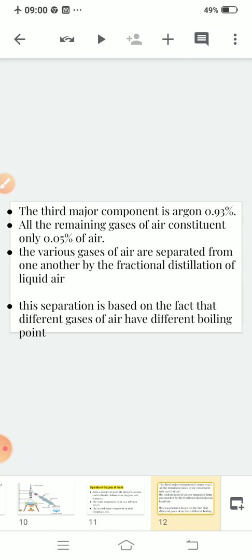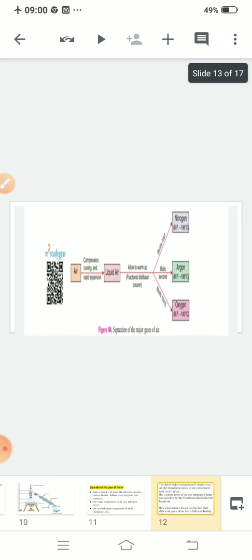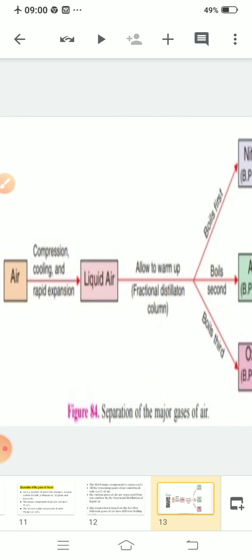How will you separate them? You will use fractional distillation. This separation is based on the fact that the different gases of air have different boiling points. So this is, you can say, a block diagram.